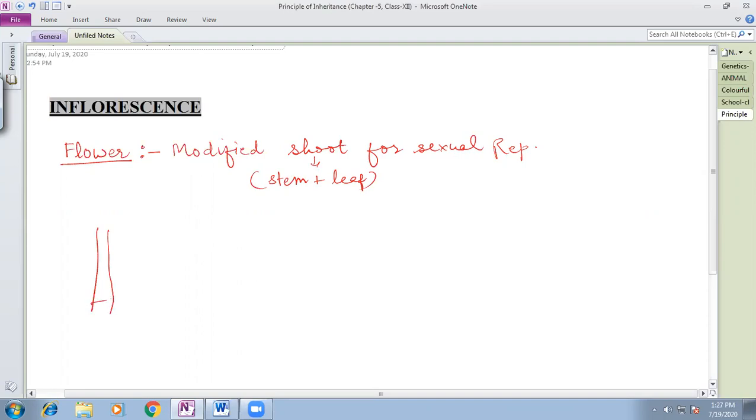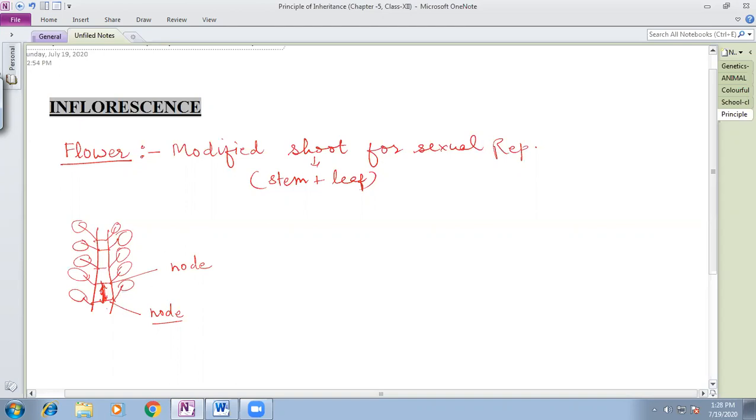Say this is a stem, and the nodes and internodes are there, and on it the leaves are present. These are the leaves which are present on the stem in this way. Now how is the flower formed? This structure is the node. Node is the place where the meristematic tissues are there. These two are the nodes, and the length of the stem in between the two nodes is called the internode.